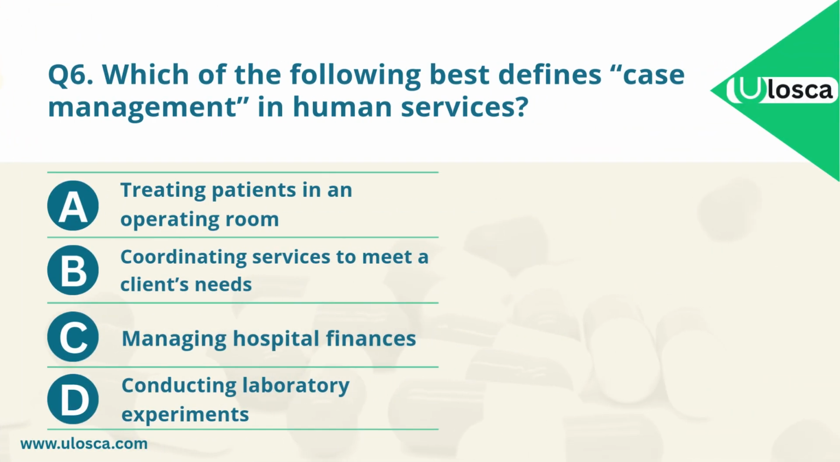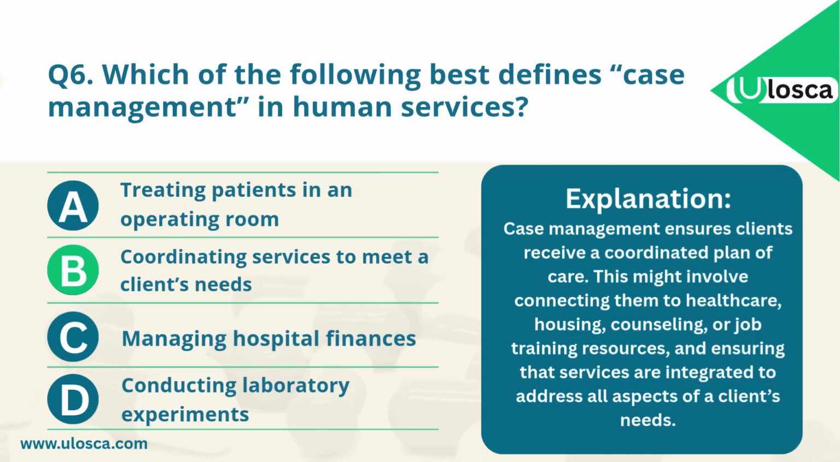The correct answer is B. Coordinating services to meet a client's needs. Explanation. Case management ensures clients receive a coordinated plan of care. This might involve connecting them to healthcare, housing, counseling, or job training resources, and ensuring that services are integrated to address all aspects of a client's needs.